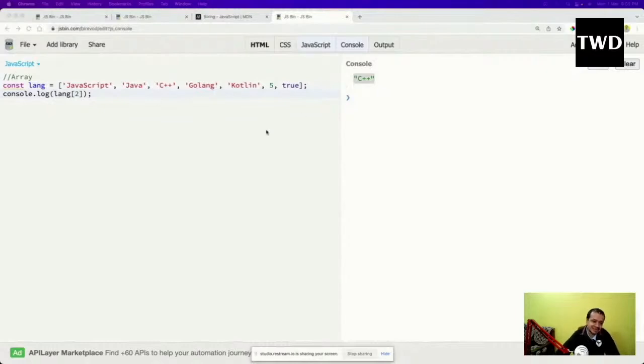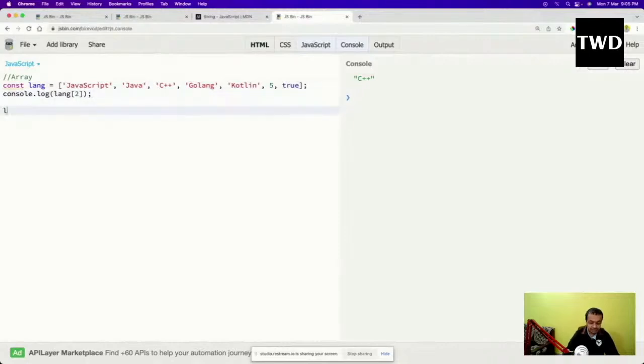See here, one thing you might have noticed, I forgot to tell that. All of these are strings, but this is a boolean, and this is a number. This is only available in JavaScript. In other programming languages, there are string arrays and number arrays. Here, anything you can add. It doesn't matter. The rest of the things are like other programming languages. Now, if I want to add something here, then what to do?